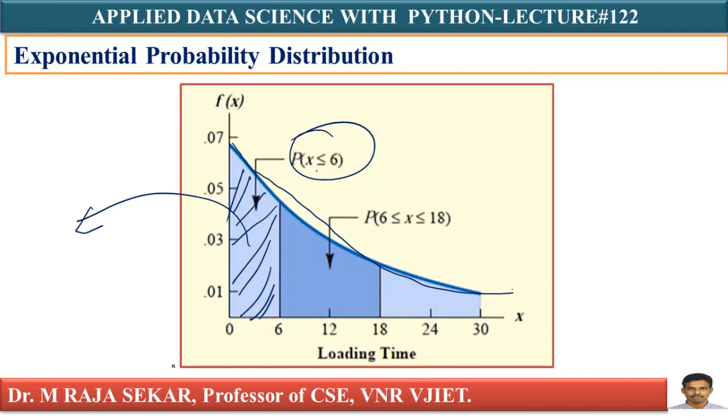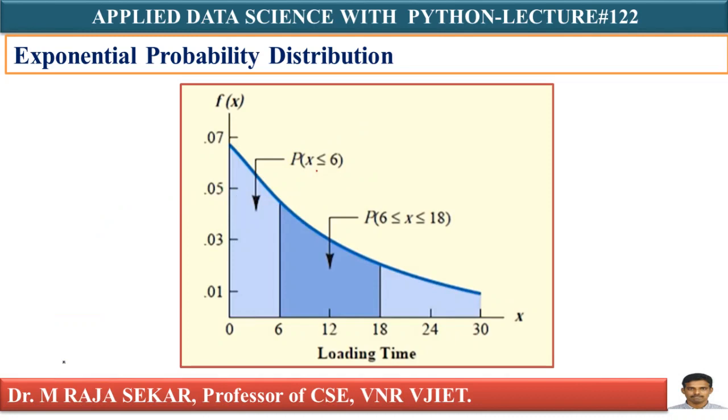For example, the probability of loading time between 6 and 18 is this required area. The shaded portion represents the probability of loading time between 6 and 18.